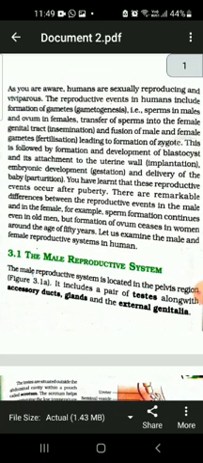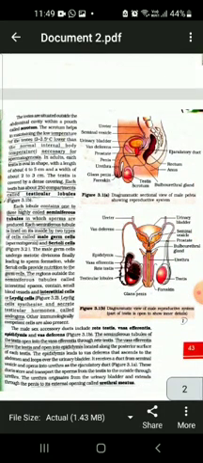If we talk of the male and female reproductive system, there is a diagram on the next page. Here you can see in diagram number 3.1b, the detailed structure of the male reproductive system.